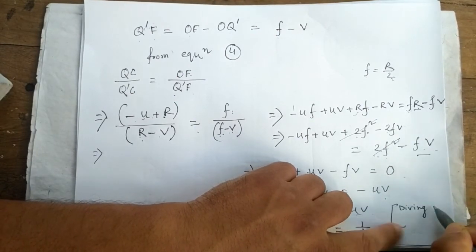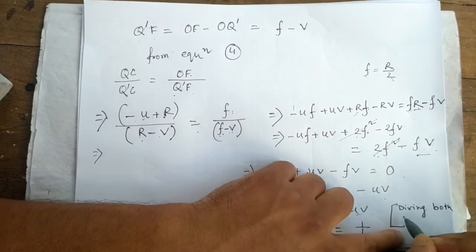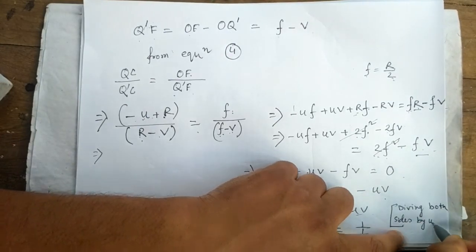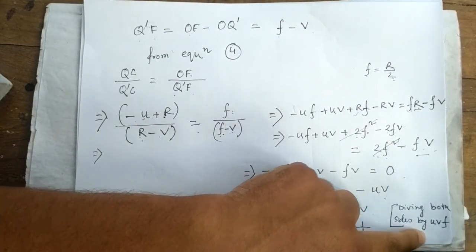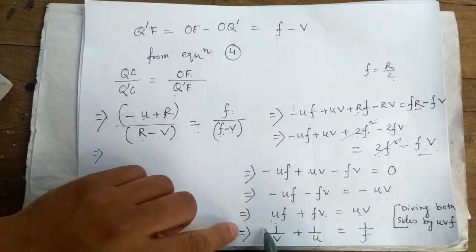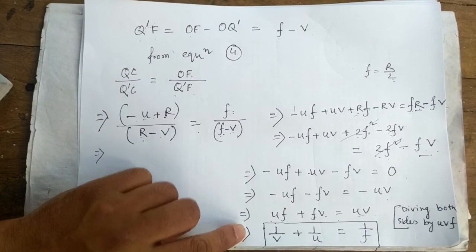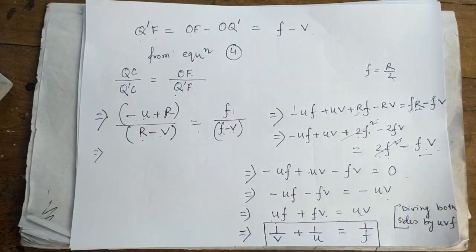So this is the mirror formula for a convex mirror.